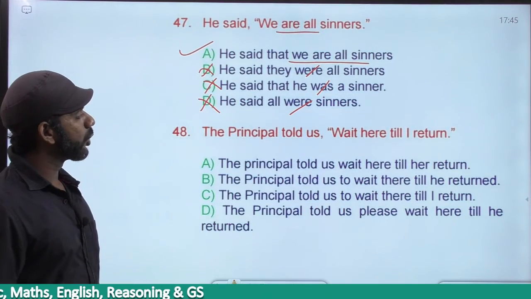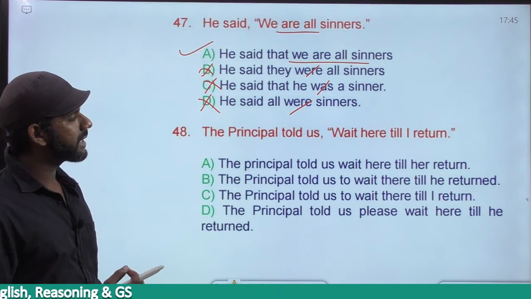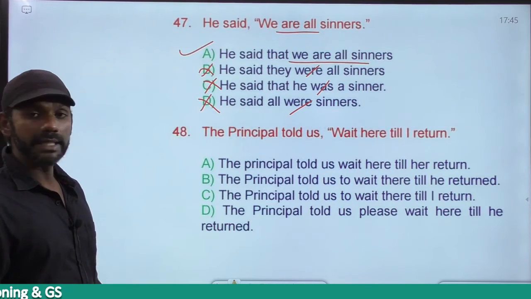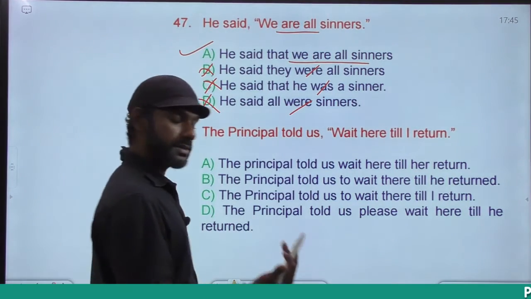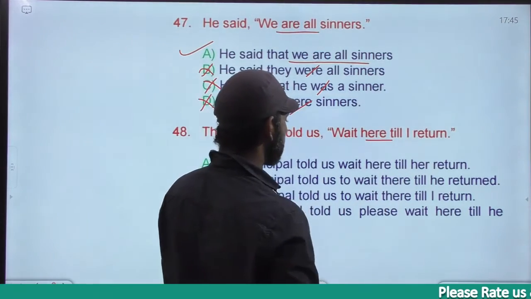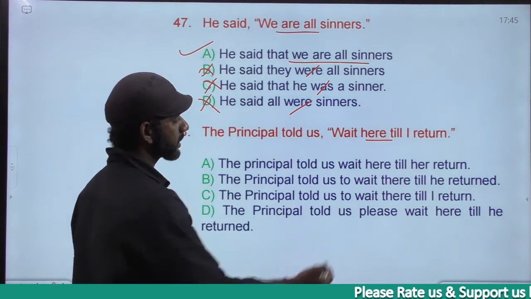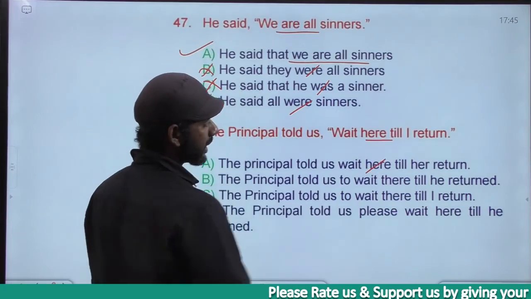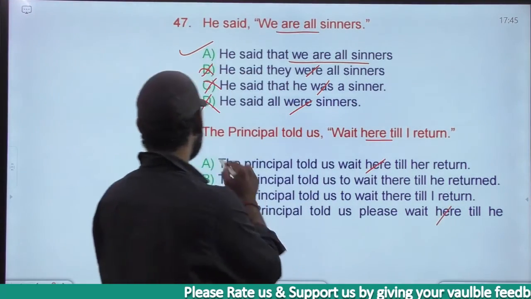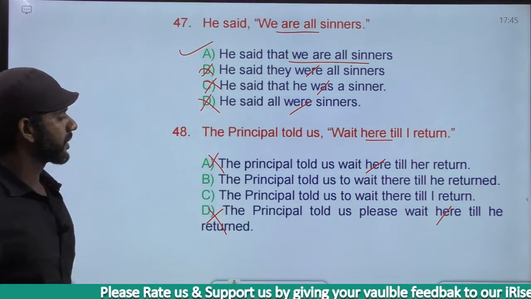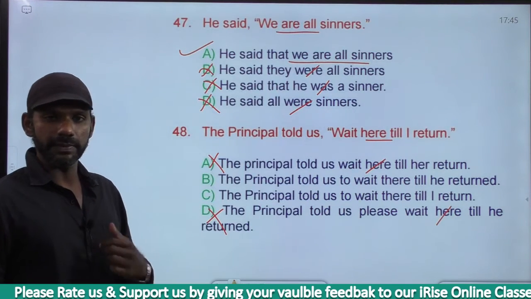The principal told us, wait here till I return. Here changes to there. Based on that, options A and D are eliminated, because A and D say here. Fine.